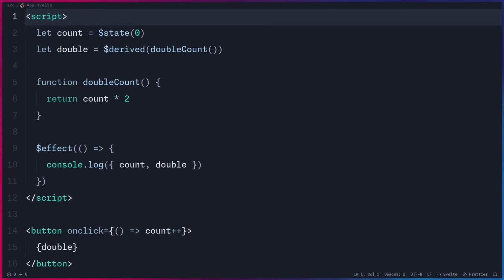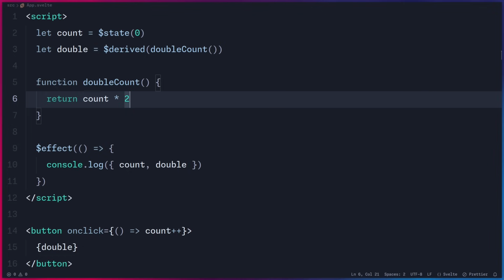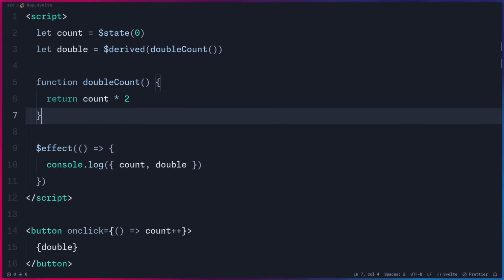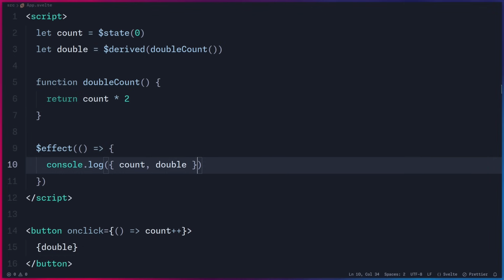Hey friends, today I want to talk about Svelte's reactivity. Every now and then I see these posts about Svelte being magic, so for example here where you have this derived and we pass in this function, how is this reactive, right? This must be some magic, or this effect, how do we have automatic dependency tracking in Svelte?